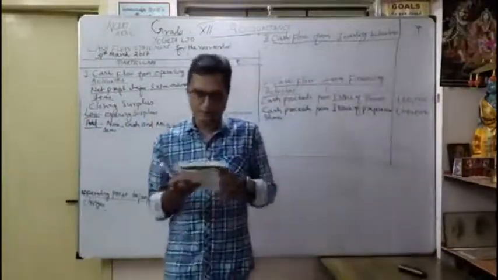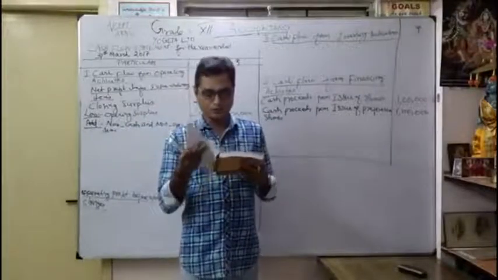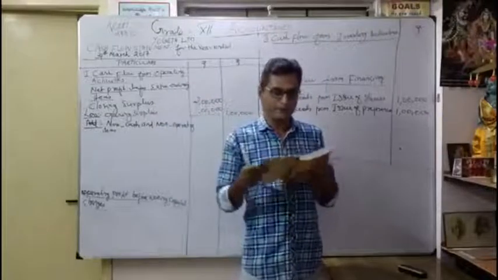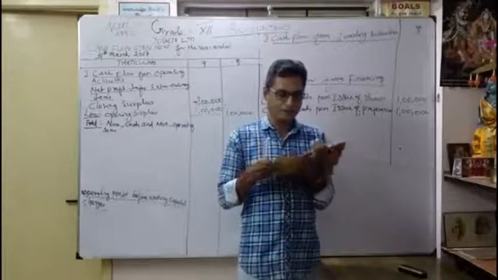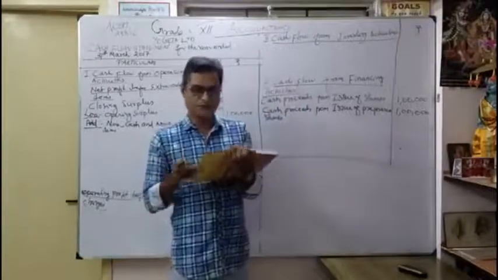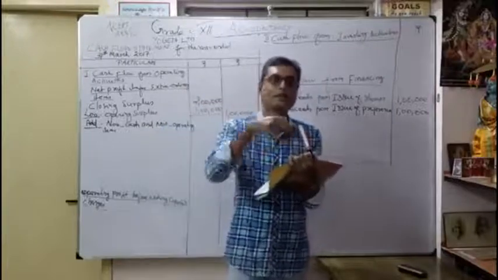Long-term borrowings. Under note number 2, they given what? From the balance sheet, 2016 2,20,000, then 2017 1,50,000. They given the note number, see the long-term borrowings for that, see long-term loan. So 2016 2 lakhs, now 2017 nothing. That means we repaid our long-term loan.